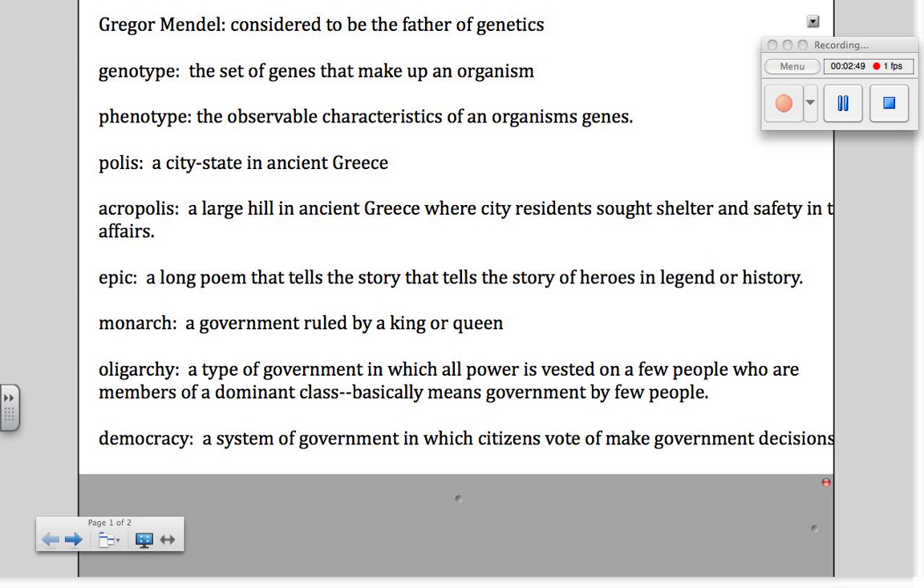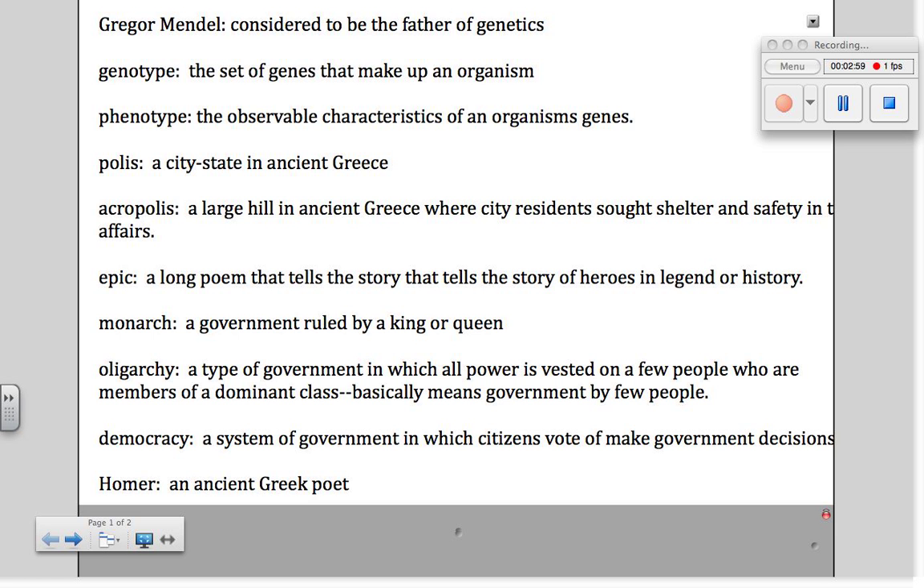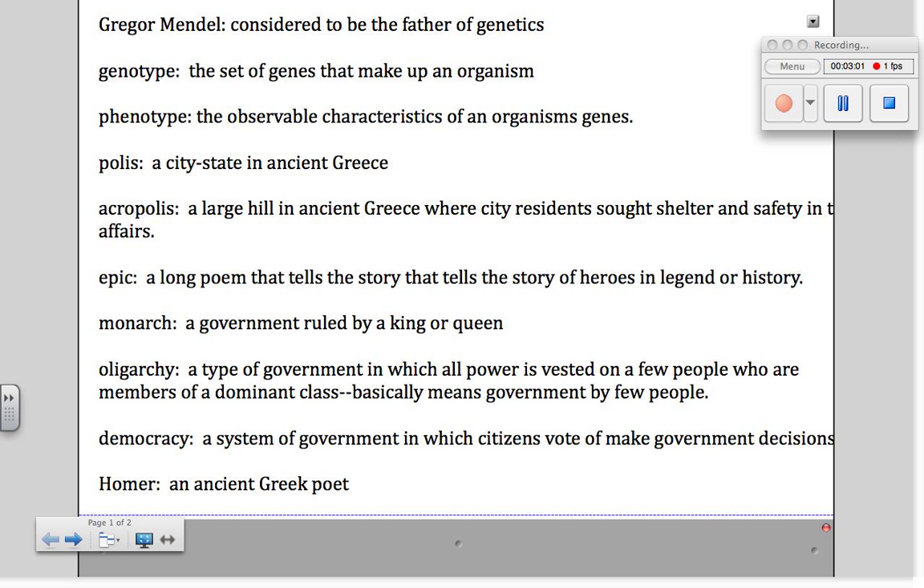Democracy is the type of government that we have in the United States. It's a system of government in which citizens vote to make government decisions. And then finally, the last social studies word is Homer. Homer was an ancient Greek poet, and Homer actually wrote a very famous epic. I want to say it was called the Odyssey. Homer was a very famous Greek poet who wrote epics.